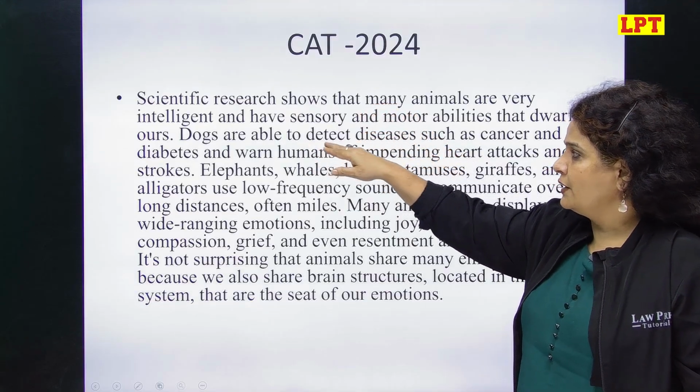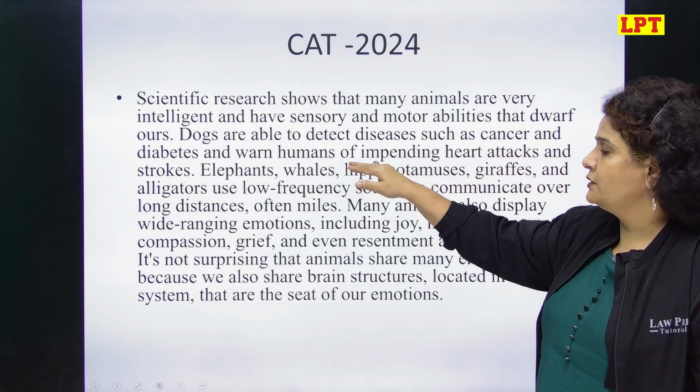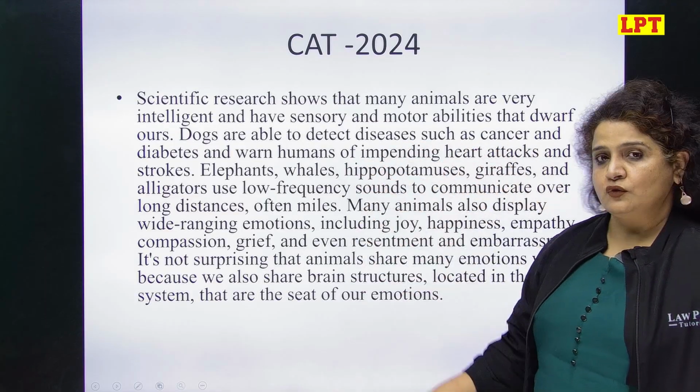And then he says dogs are able to detect disease such as cancer, diabetes, warn humans of impending heart attack and stroke. So these are examples.